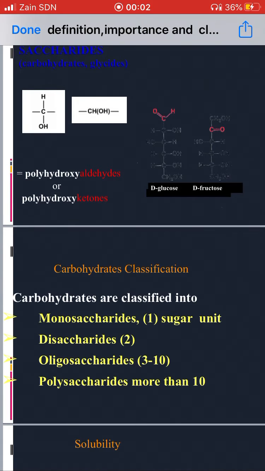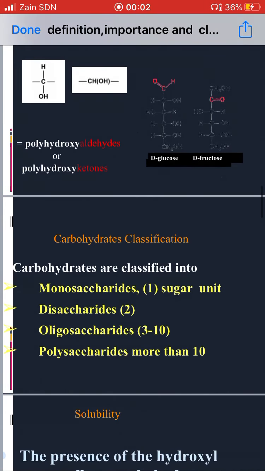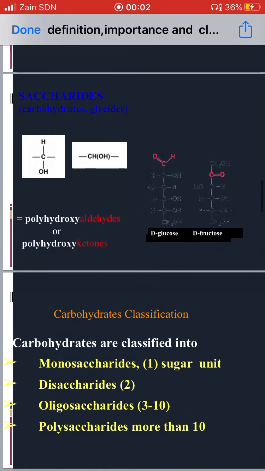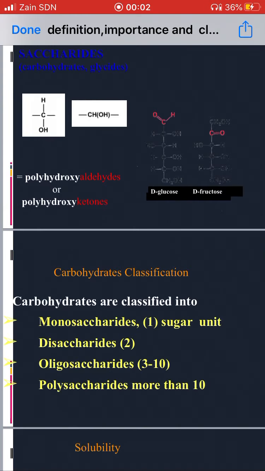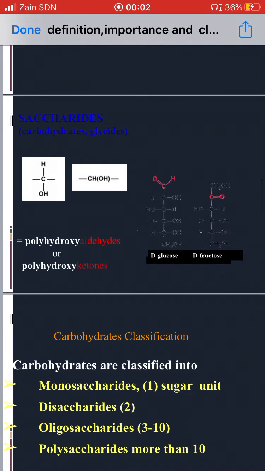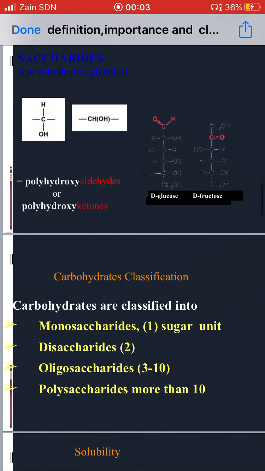Carbohydrates are classified into monosaccharides, disaccharides, oligosaccharides, and polysaccharides. Monosaccharides contain 1 sugar unit. Di means 2, so disaccharides contain 2 sugar units.